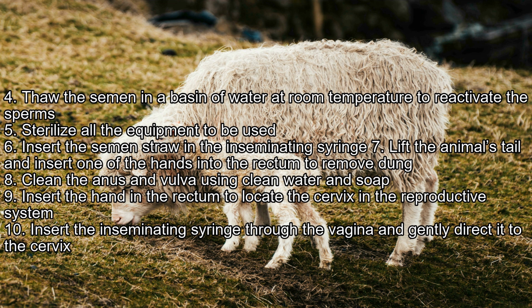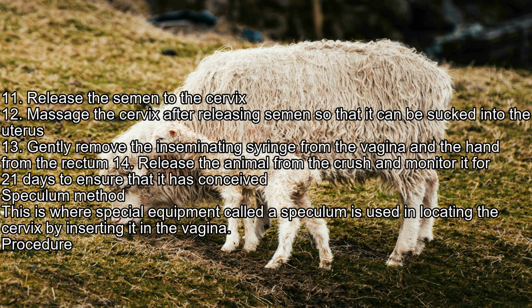9. Insert the hand in the rectum to locate the cervix in the reproductive system. 10. Insert the inseminating syringe through the vagina and gently direct it to the cervix. 11. Release the semen to the cervix. 12. Massage the cervix after releasing semen so that it can be sucked into the uterus. 13. Gently remove the inseminating syringe from the vagina and the hand from the rectum. 14. Release the animal from the crush and monitor it for 21 days to ensure that it has conceived.